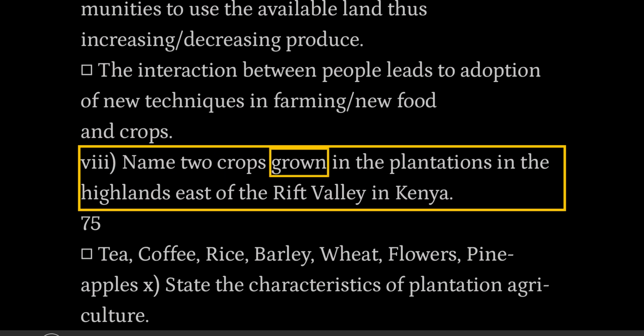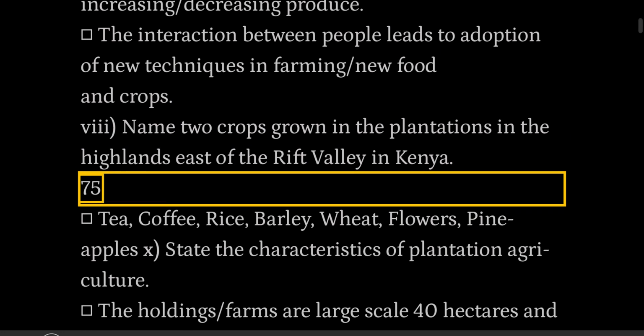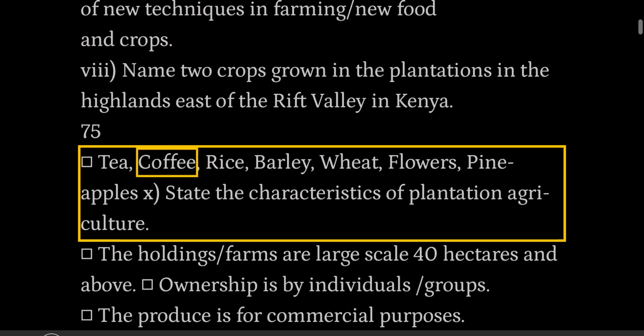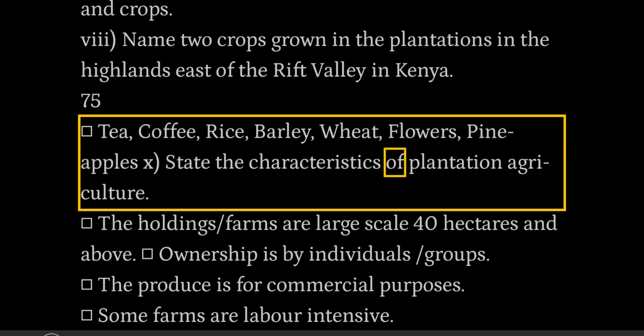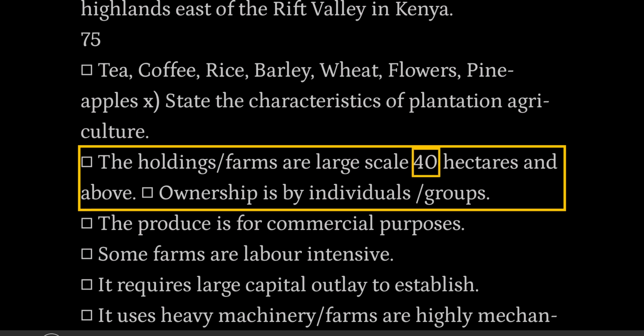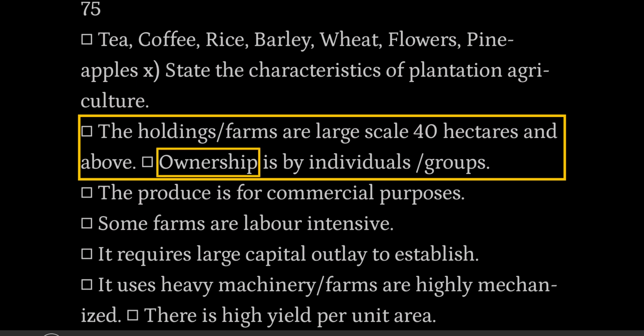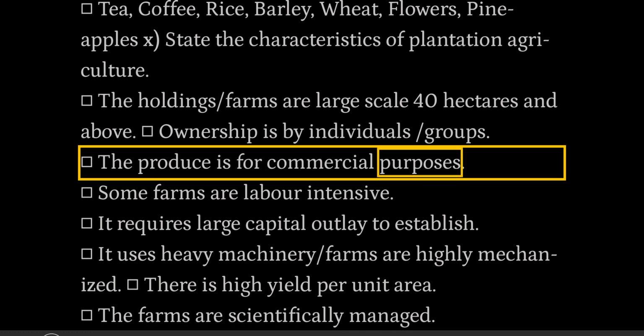VI. Name 2 crops grown in the plantations in the highlands east of the Rift Valley in Kenya. Tea, coffee, rice, barley, wheat, flowers, pineapples. X. State the characteristics of plantation agriculture. The holdings are large-scale, 40 hectares and above. Ownership is by individuals, groups. The produce is for commercial purposes.